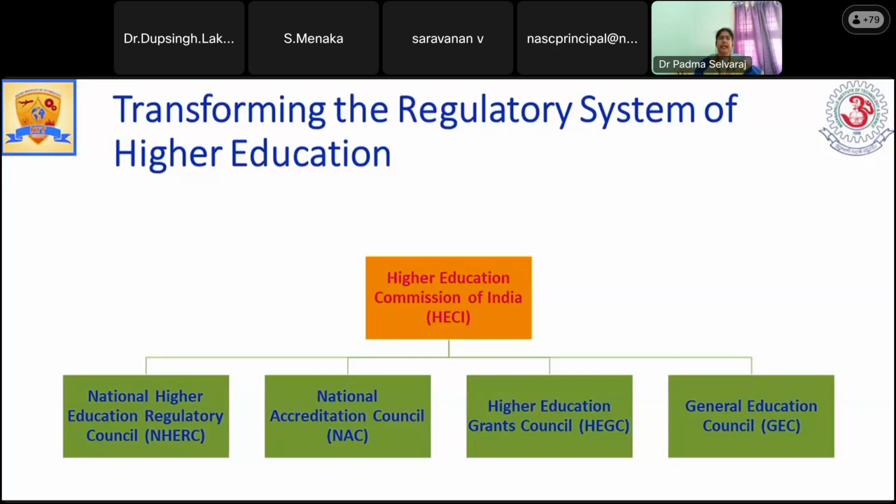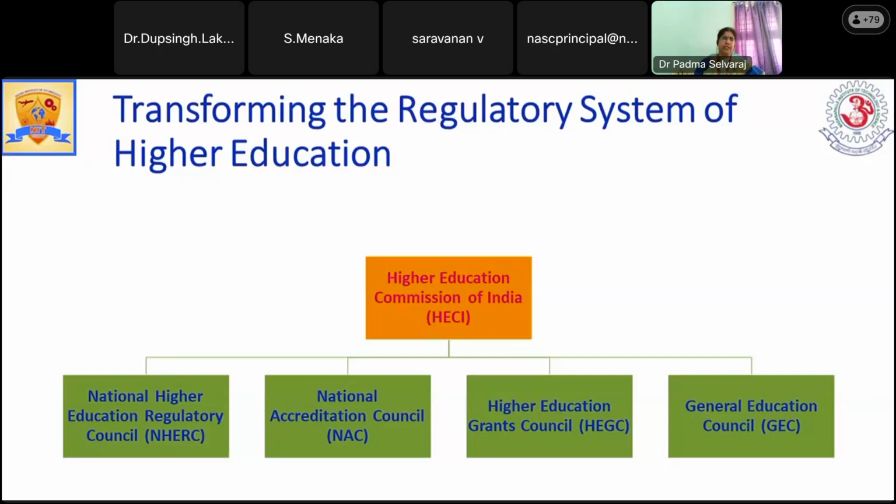And NAC is the National Accreditation Council. This council will take care of accreditation. Normally we have different accreditation levels, different organizations giving accreditation, starting from NAAC, NBA, ISO, and some others. Even NIRF ranking is there. So in order to combine all this, the council will be there, and this NAC will try to implement all this.